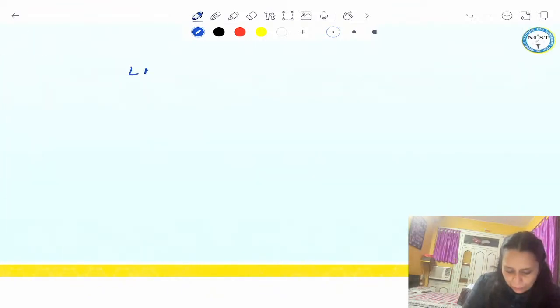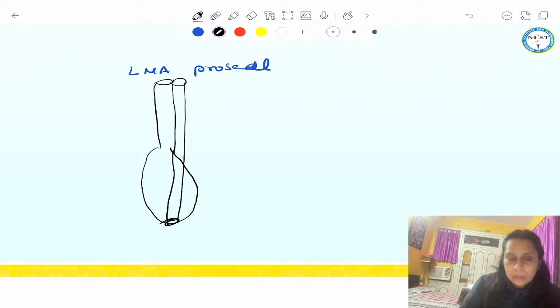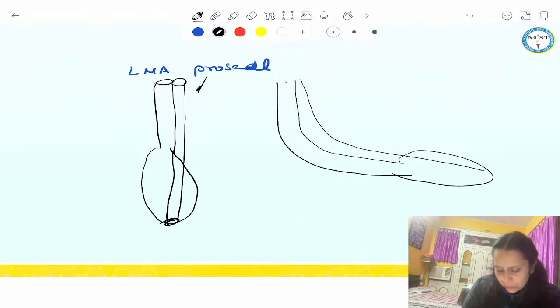Your LMA ProSeal. I have not put the image because I want to draw it and make you understand it. We'll have a cuff like this, we'll have an airway tube, and we'll have a side gastric tube which will end on the tip. This is LMA ProSeal. This would be a straight device. If I curve this at an angle, so this is the airway tube, this is the cuff, and this is the gastric tube which is ending on the tip.